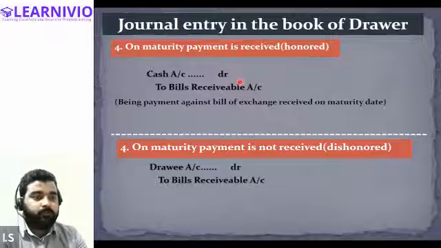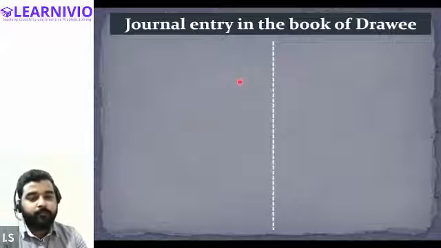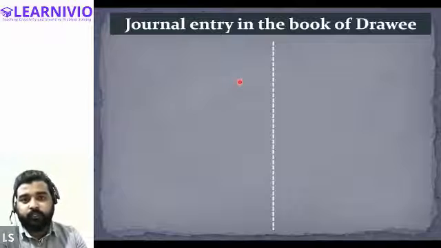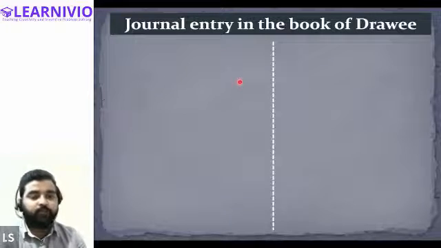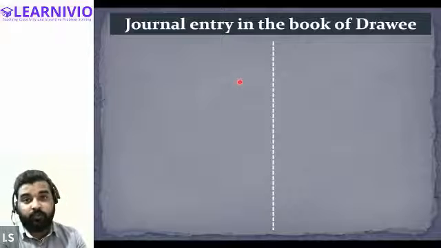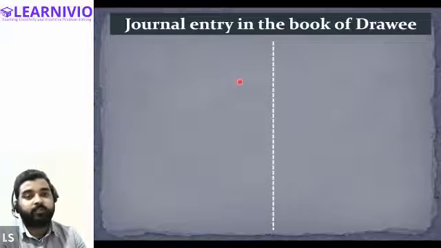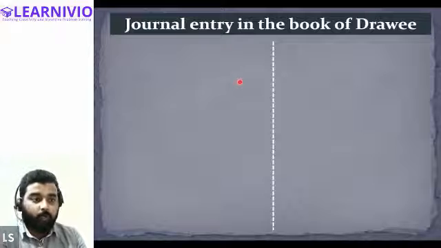Yes, sir. Okay, now let's move to the books of the drawee. We have understood the various journal entries in the books of the drawer. In the drawer's books, we have to journalize the transaction for the credit sale, the acceptance received, then payment received on the date of maturity, or the bill getting dishonored on the date of maturity. All of these transactions have been entered in the books of the drawer.